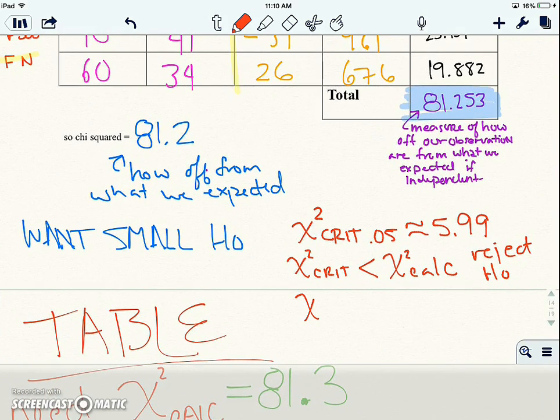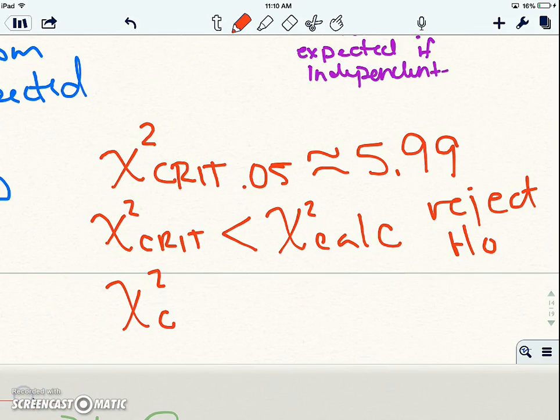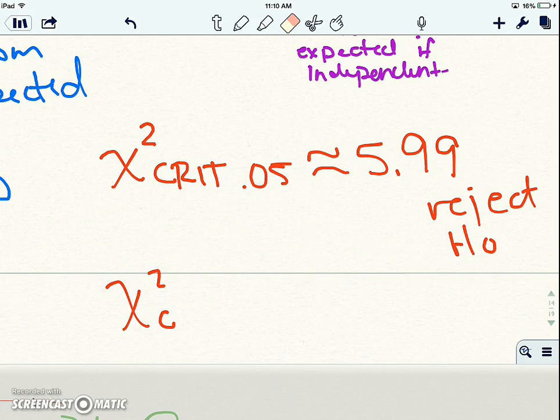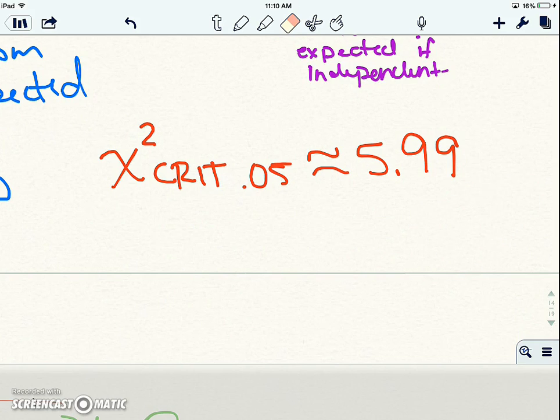Let me pause for just 1 second. I paused for just a second because although that's true, we usually write it the other way. So I am going to rewrite this for you. The same thing, just writing it with the calculated value first instead of the critical value.